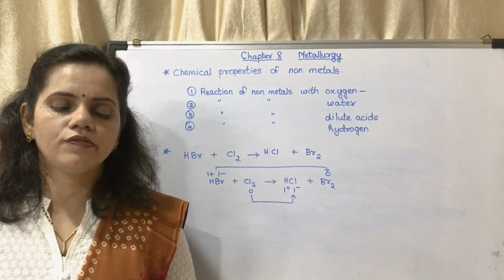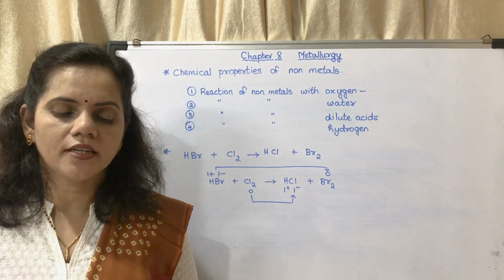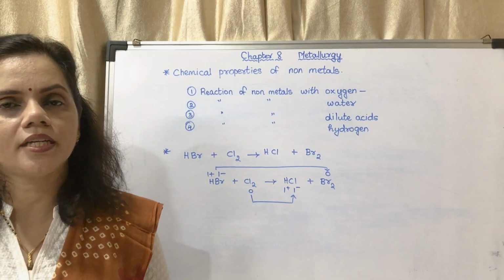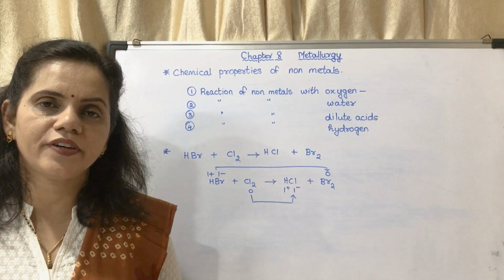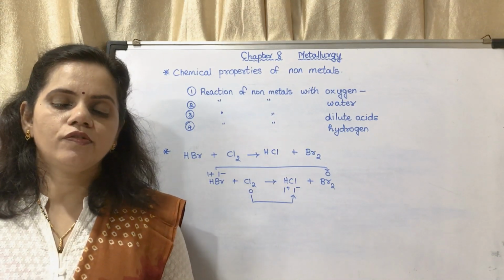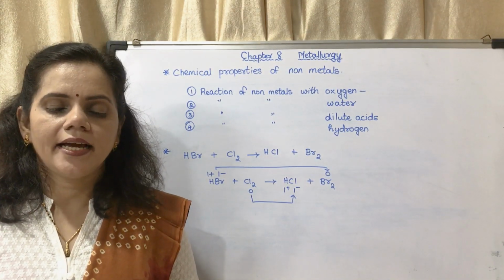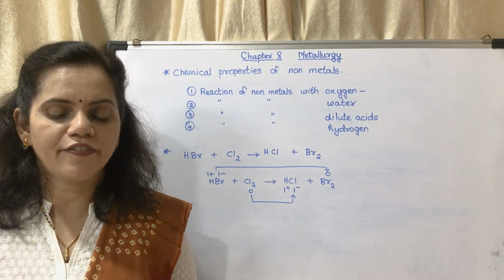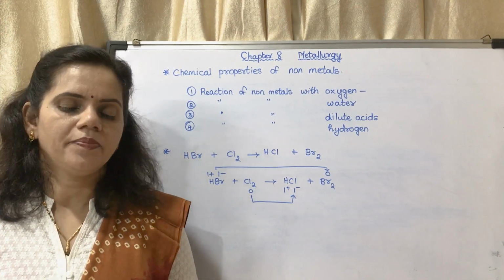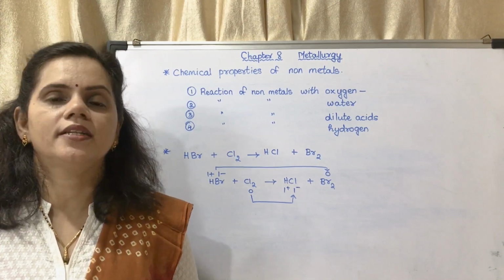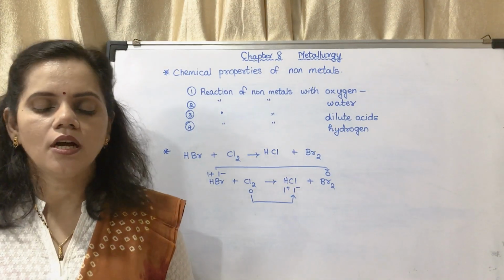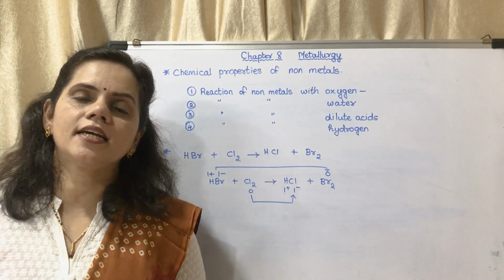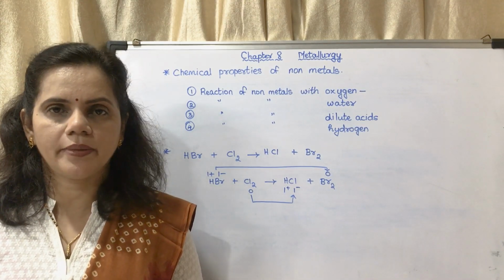Next is reaction of non-metals with hydrogen. The non-metals react with hydrogen at proper temperature, pressure or in the presence of a catalyst to form their hydrides. S plus H2 gives H2S, which is hydrogen sulfide. S is sulfur. N2 plus 3H2, that is nitrogen plus hydrogen, will form NH3, that is ammonia. So these are the chemical properties of non-metals.